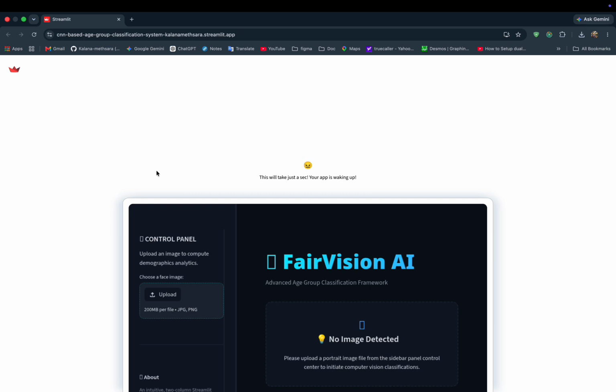I added a dropout layer set to 0.6 to prevent the model from memorizing the data too closely, followed by a final linear layer that maps the features to our 9 age groups. To train the network, we use the AdamW optimizer and a cross-entropy loss function, which tells the model how far off its guesses are so it can correct itself.